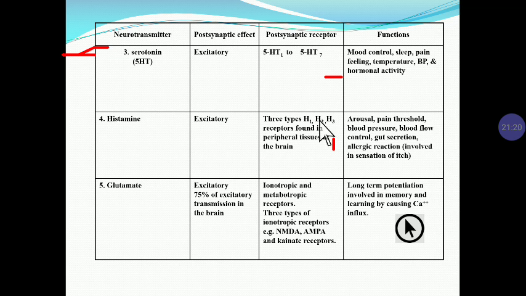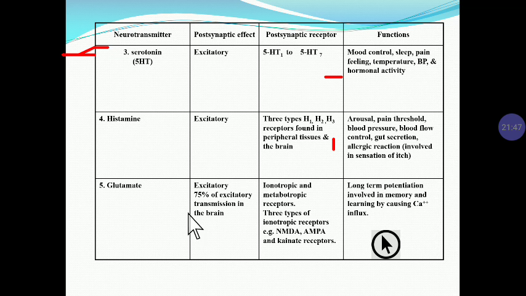Among the types of receptor, H1 is involved in the allergic reaction, and H2 is involved in the acidity. Hence, to treat the allergic reaction you have to use an H1 antagonist, and to treat the acidity you have to use an H2 antagonist drug. Hence, in various disease conditions, histamine is an important inflammatory mediator also.